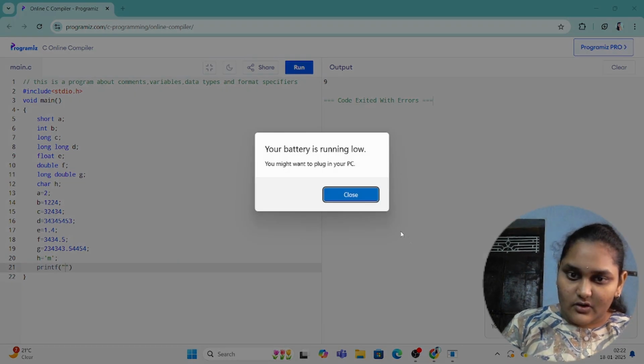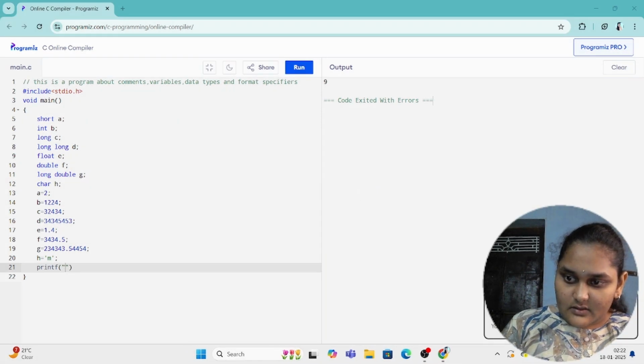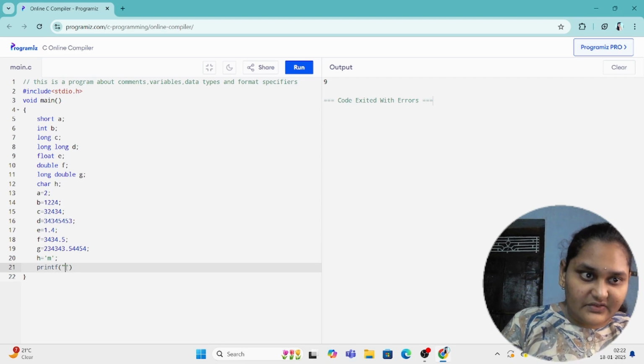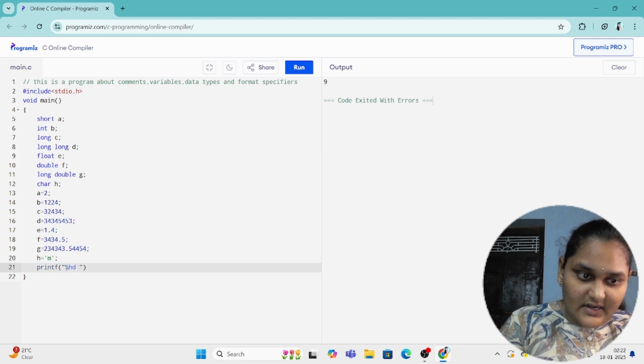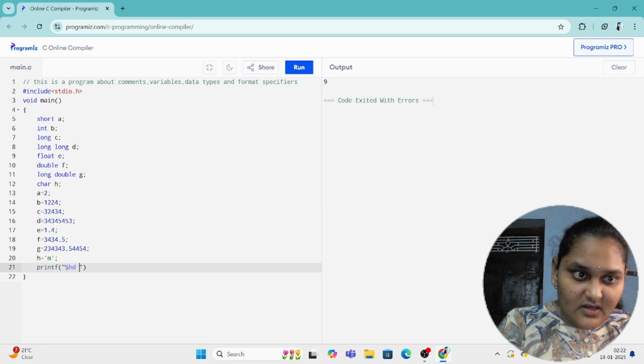Printf, yeah, printf, we have to keep access specifiers, percentage hd for short value, and some space. I want a space between all the variables.